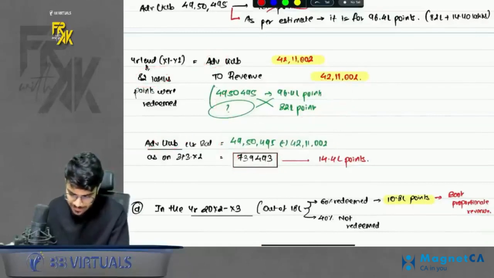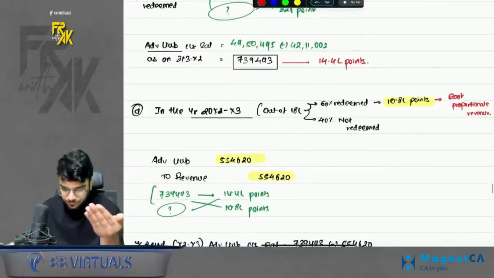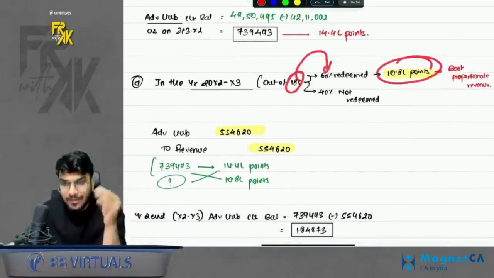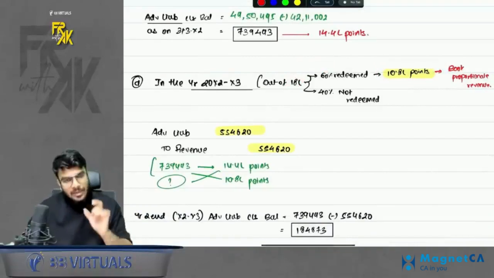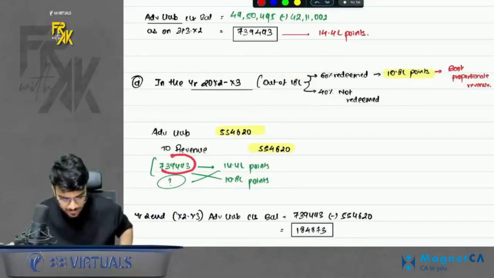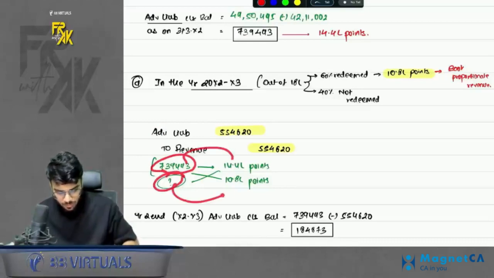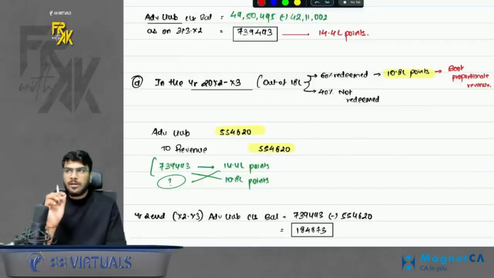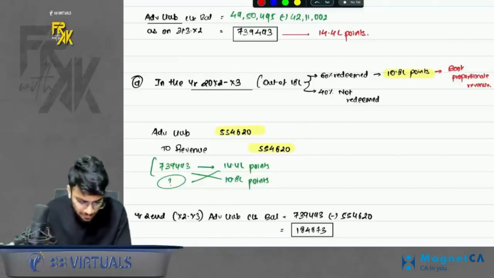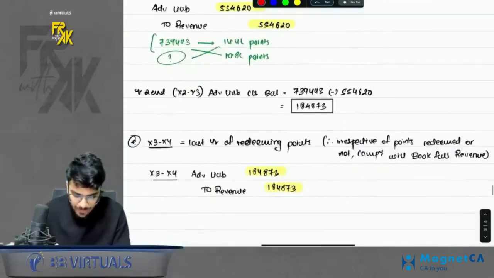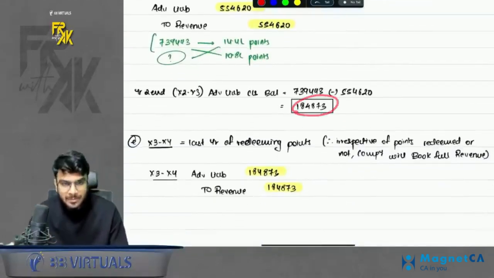Okay, now it says in the next year, out of 18 lakhs, 60% were redeemed. So 10.8 lakh points more were redeemed. So again, you will book some proportionate advance and transfer it to revenue. Okay, the advance relates to 14.4 lakh points and we redeemed 10.8 lakh points. So this much revenue will be booked. Again, if you are finding it difficult to understand, try to practice it on your own and refer to the solution again. Okay, then what will happen with the balance advance? It will turn into the closing balance.